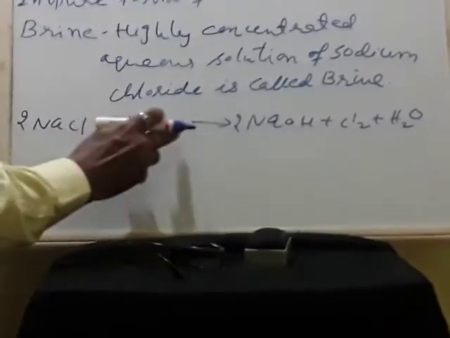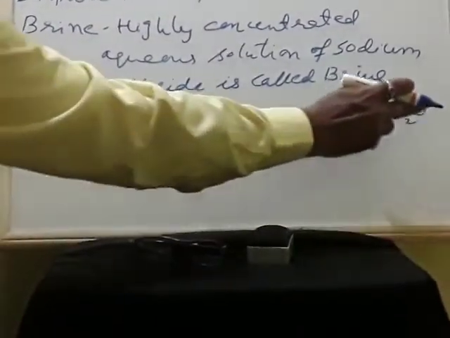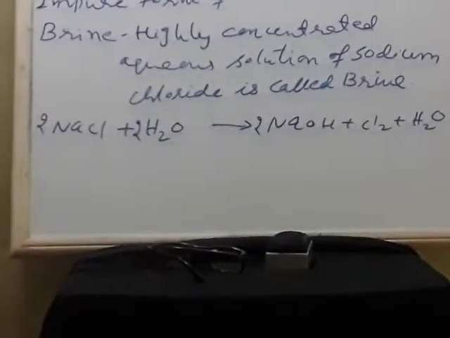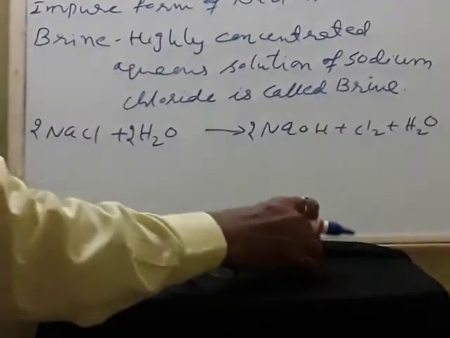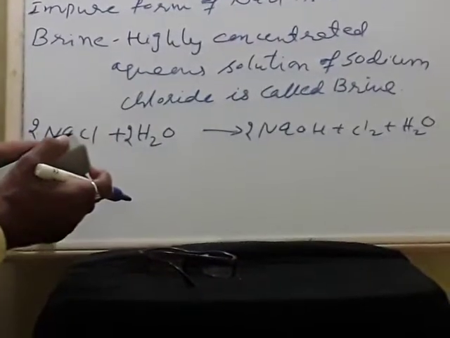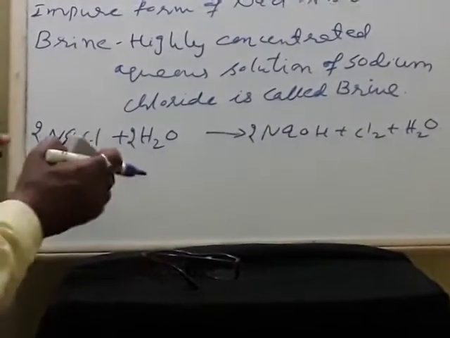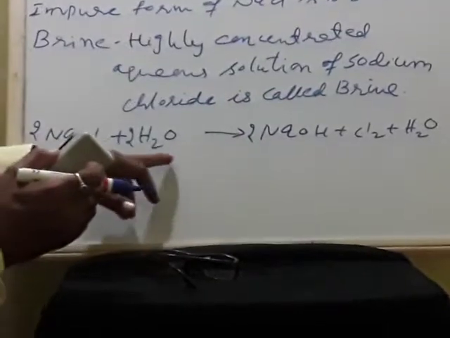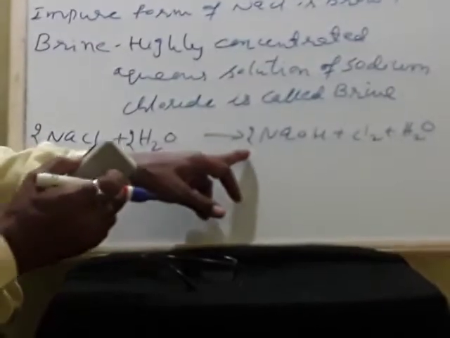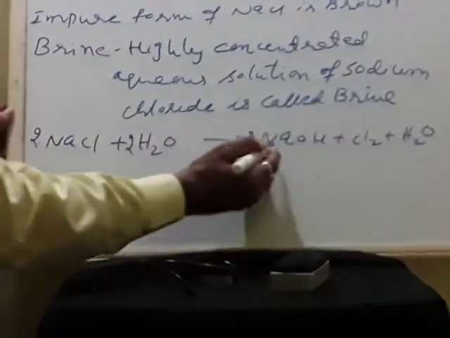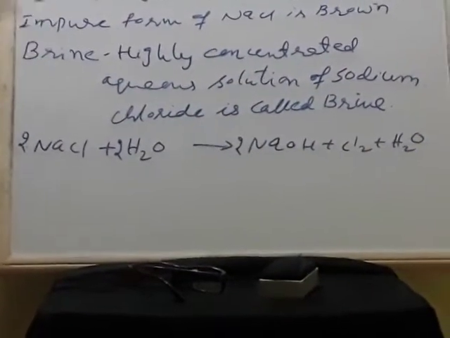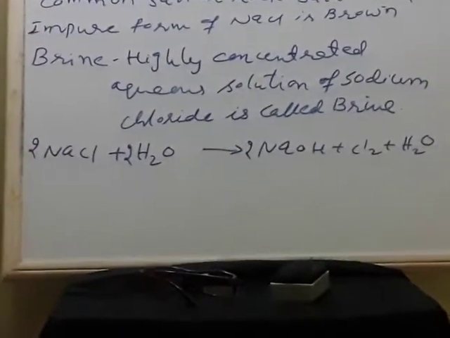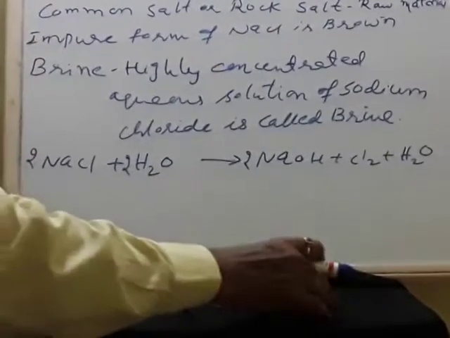Oxygen is 2. Again there is a little imbalance, so we have to go for rebalancing. 2H plus 2H, 4. So this is called a balanced equation. Okay.